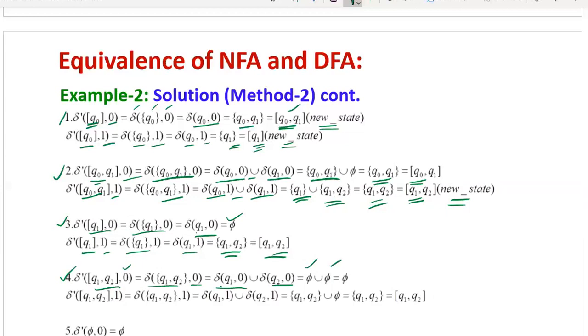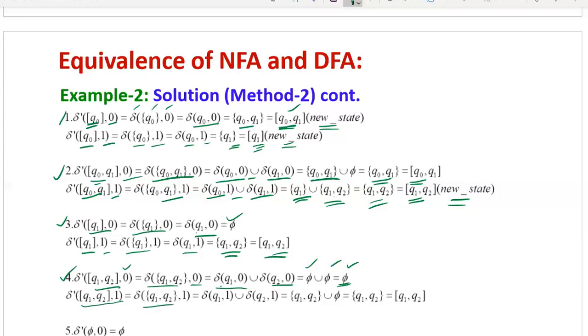You can see the above transition diagram carefully, and substitute the correct transitions. Therefore, phi union phi equals phi only. This is anyway by default considered as the next state of DFA. Other than this, there are no new states still. Now delta dash of Q1 Q2 on input 1.